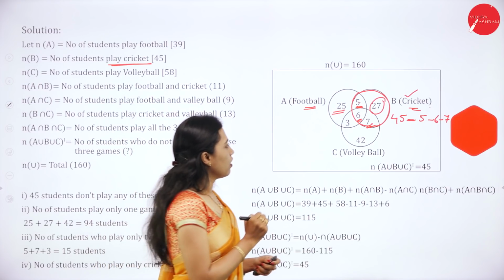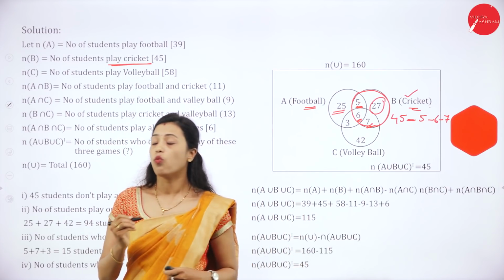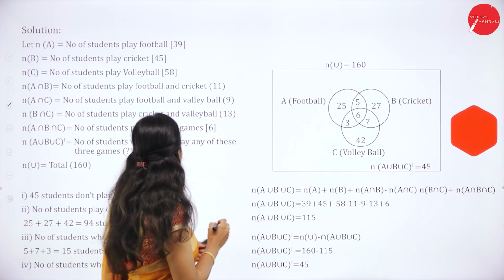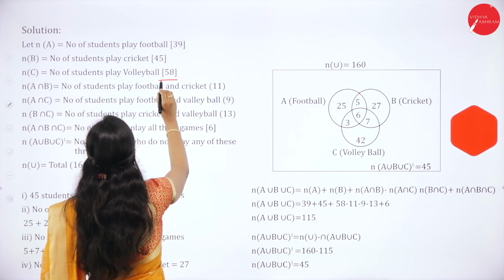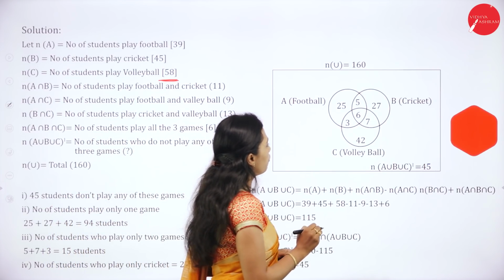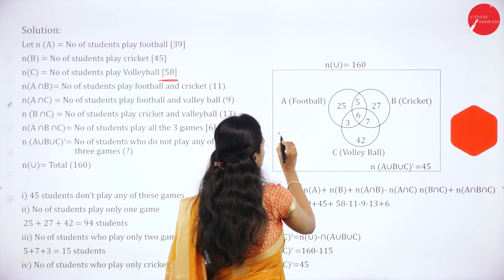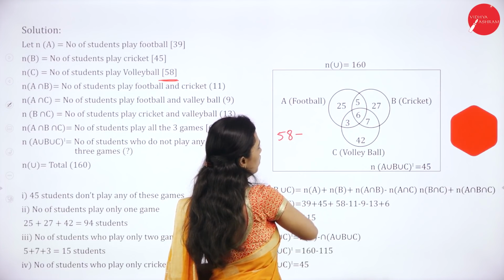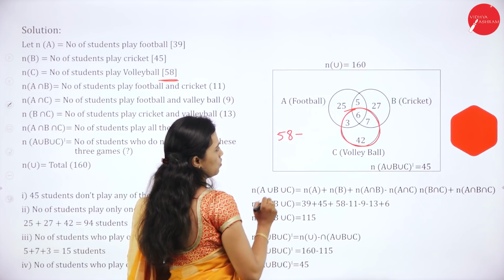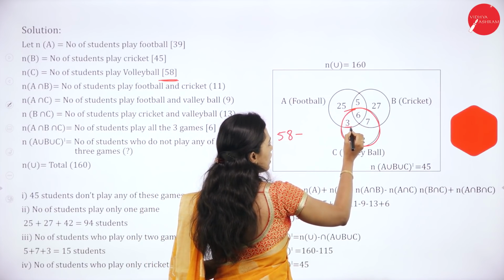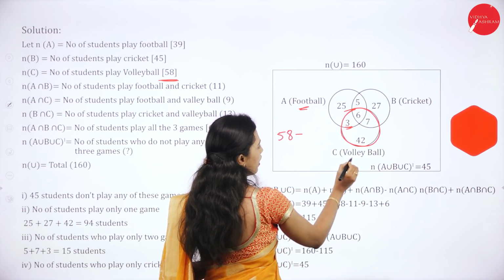Then number of students who play volleyball. How many students play volleyball? It is 58 students. Out of 58 students, 3 play both football and volleyball.